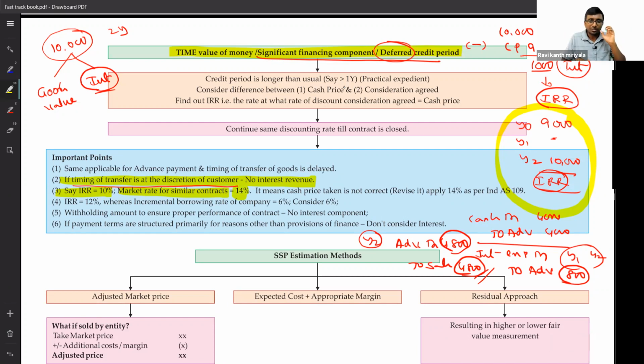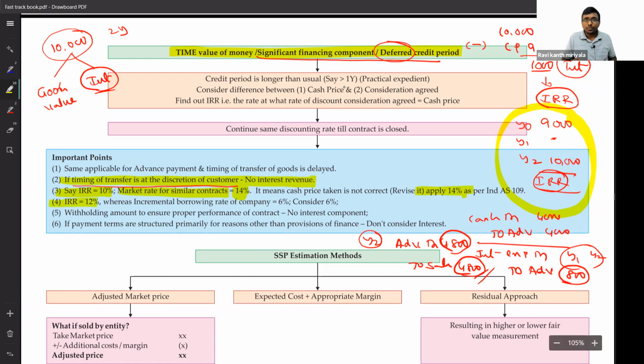See, why will somebody take a loan at 14% and give it to the customer at 10%? That is impossible. I will give it to the customer at more than 14%. So if IRR is 10% and market rate is 14%, you have to consider minimum 14%, because nobody takes a loan at 14% and gives it to another person at less than 14%. Got it? That is the point.